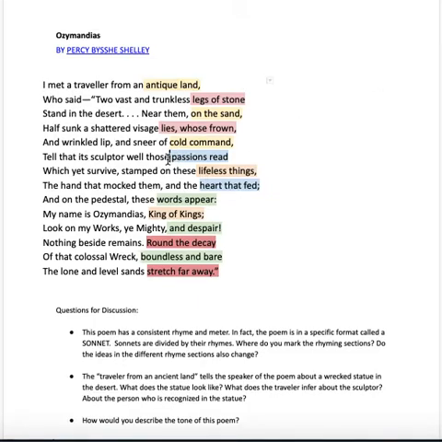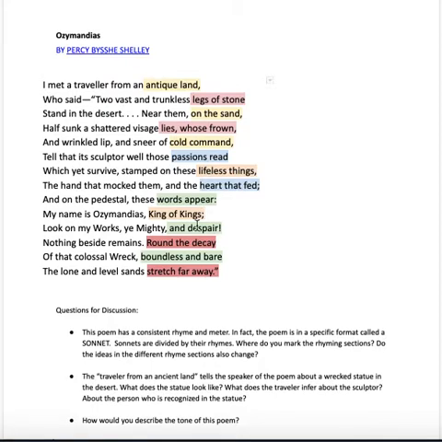So here we're in the next section. Passions read, heart that fed. And then we've got lifeless things here and King of Kings down here. Notice that lifeless things, which describes all of the statue, is compared to or rhymed with this phrase King of Kings. Of course, King of Kings is what we called Jesus, the Son of God, King of Kings. Ozymandias calls himself the same thing, but clearly Ozymandias loses out in this long term idea.